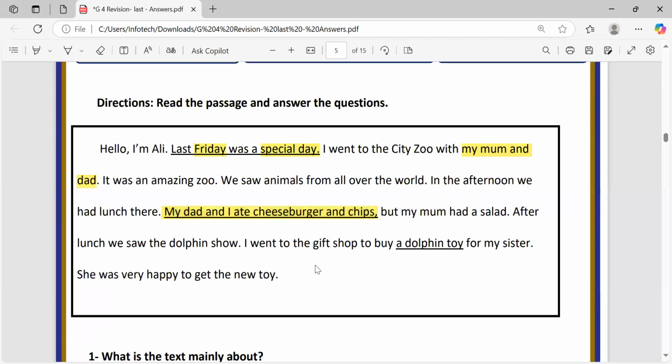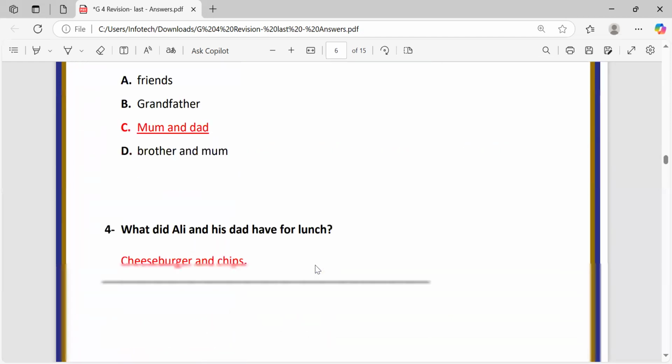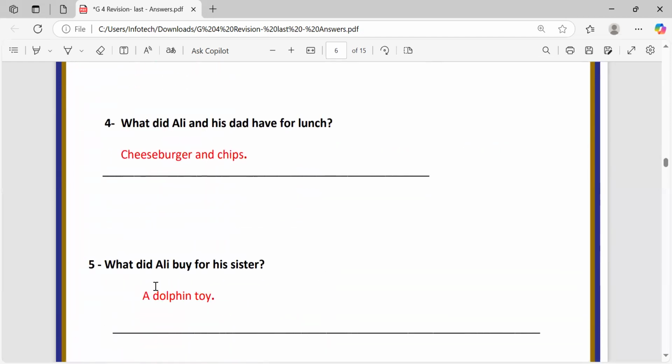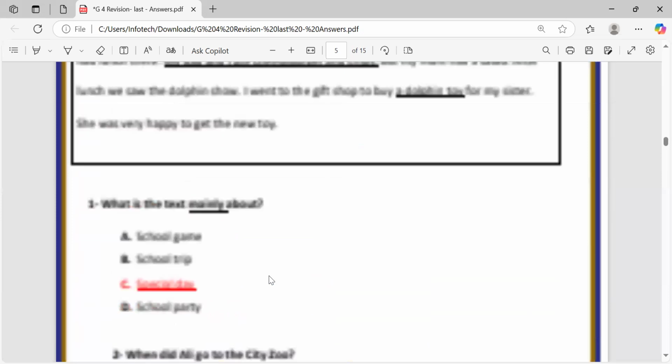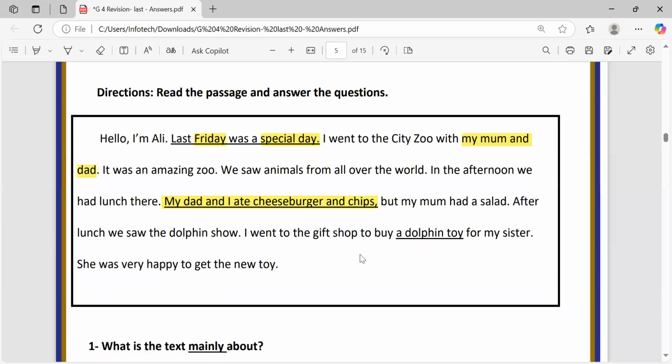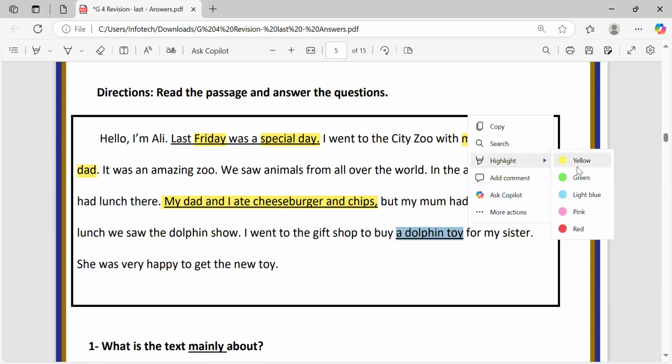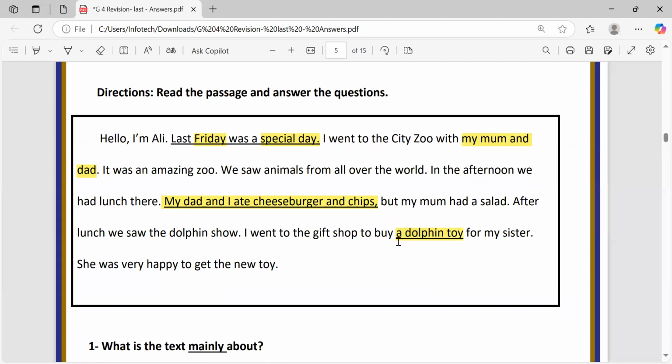Also, let's highlight the answer. The last question, what did Ali buy for his sister? A dolphin toy. Where can I find it, teacher? Honey, you will find it in the line before the last one. A dolphin toy. And it's better to underline, as you see here, underline the answer.